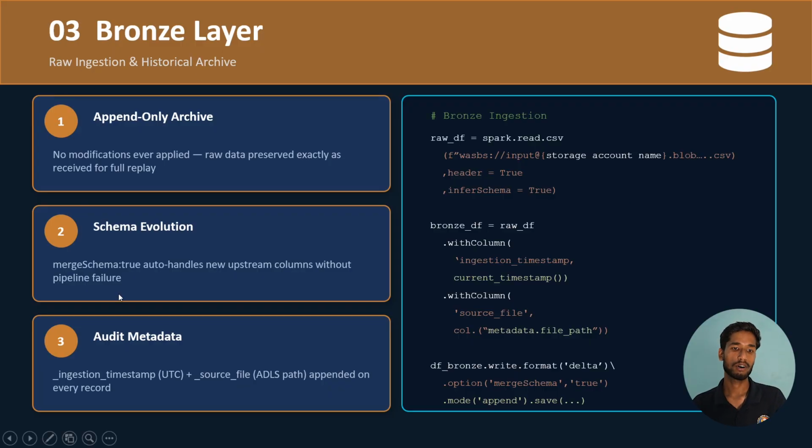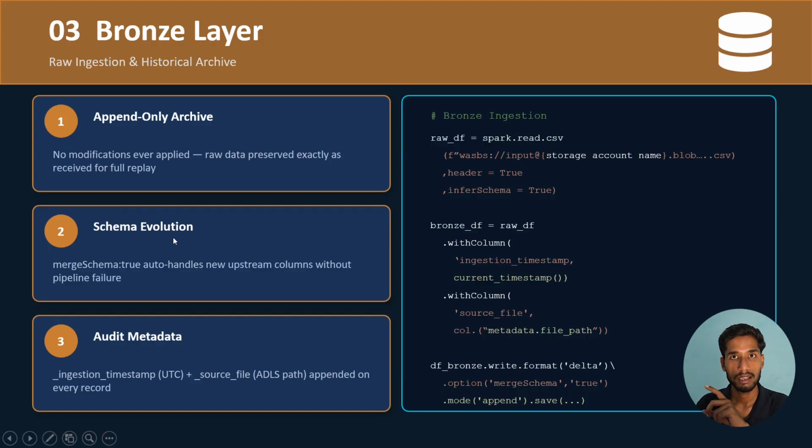Now moving to the bronze layer. In the bronze layer, we take the input from any application or any database you have. The role of the bronze layer is to be an append-only archive. The same data that is in the input comes into the bronze layer, container, storage, everything you can see.